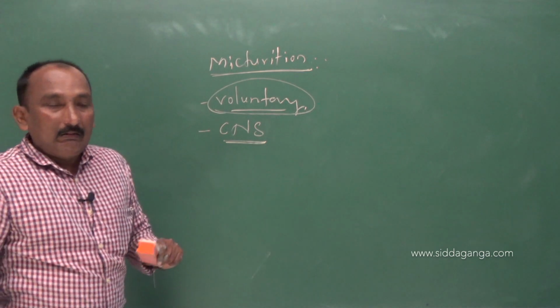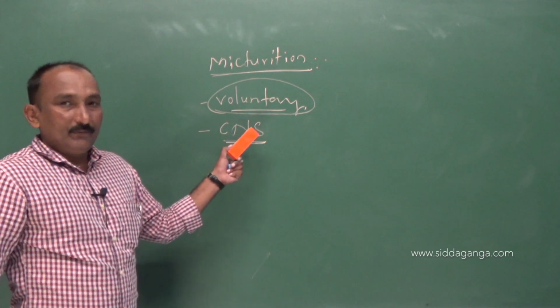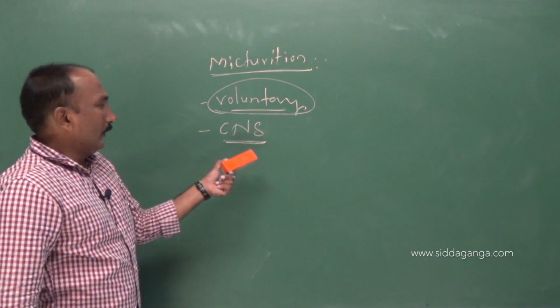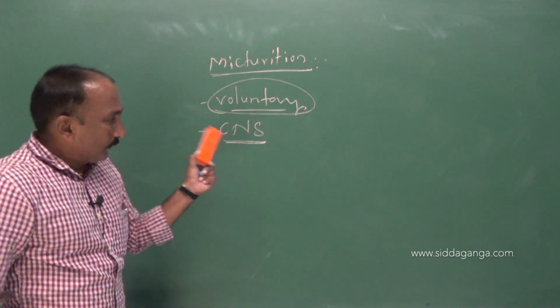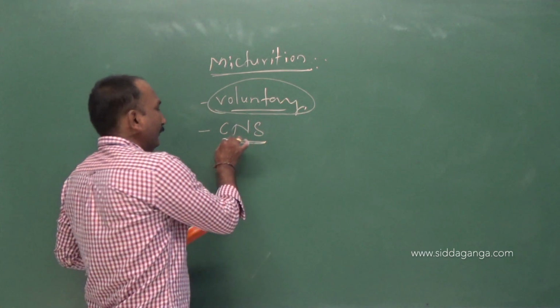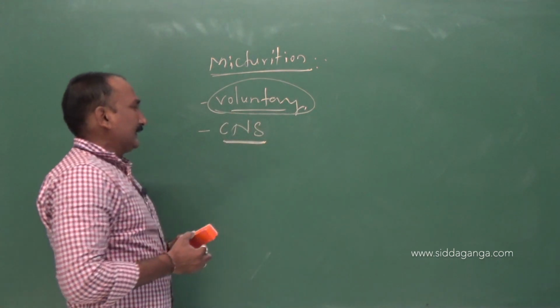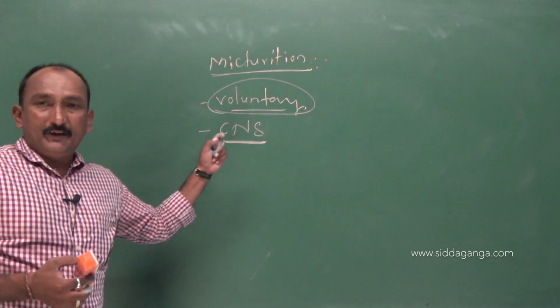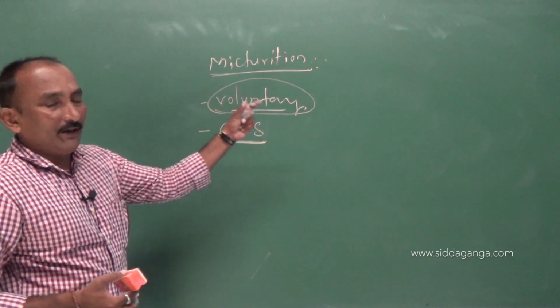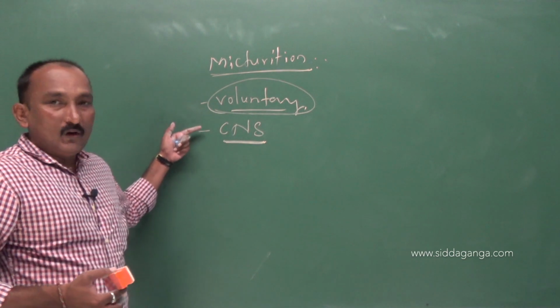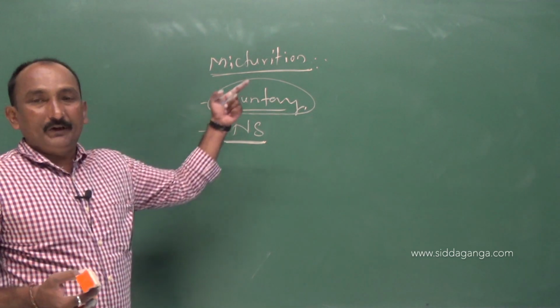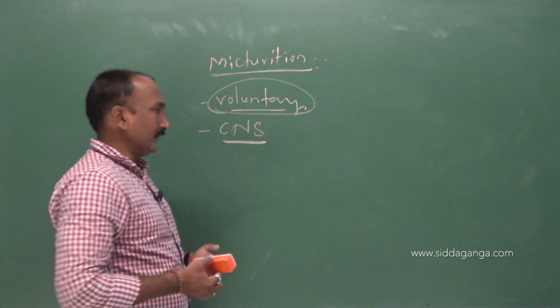So how is micturition controlled by the central nervous system? Because it is voluntary, how does it happen? Let us go through that.